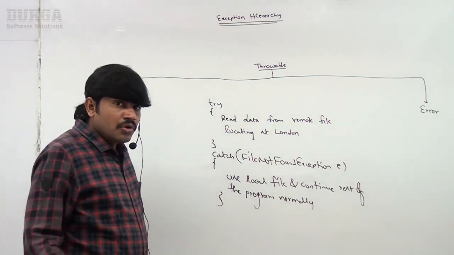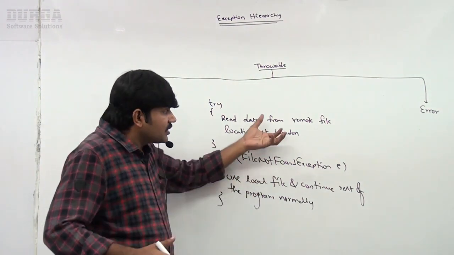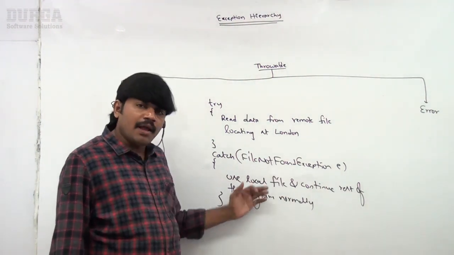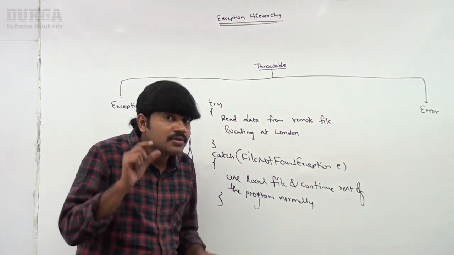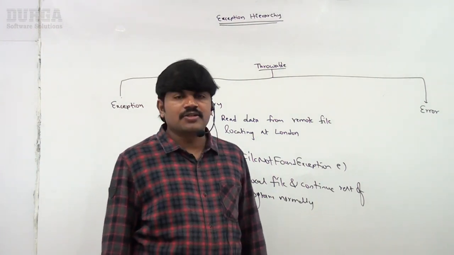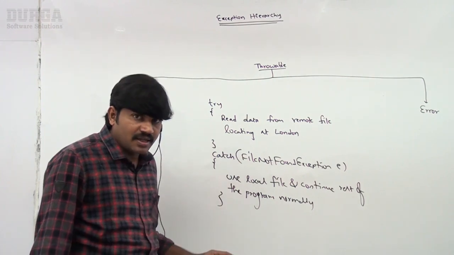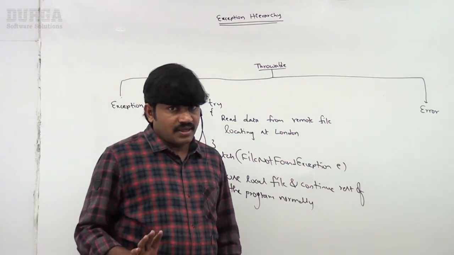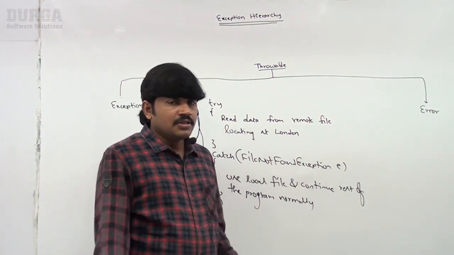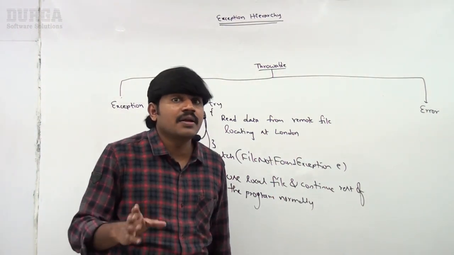Who is the reason for the exception? Our program. Next, if an exception is raised, am I in a position to handle it or not? Yes, we can handle it, and happily the rest of the code will continue normally. This type of thing is called recoverable. Who is responsible to recover? The programmer, or the programmer's catch block, is responsible to recover that exception. So what is the difference between exception and error? Most of the times exceptions are caused by our program and exceptions are recoverable.